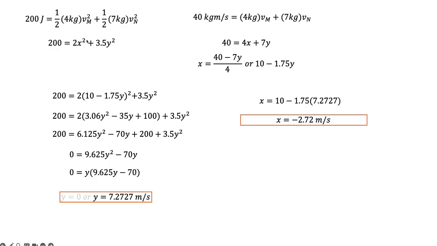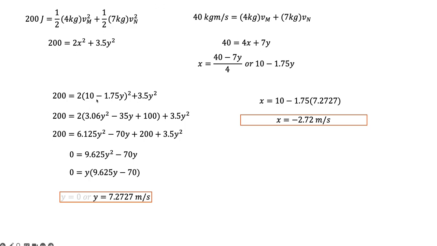And I'm just going to reduce this. So 200 equals 2x squared, because half of 4, and then half of 7, 3.5y squared. And then over here, on the momentum side, I have 40 equals 4x plus 7y. Okay? So I'm going to take this and solve it for x. So I get 40 minus 7y divided by 4, or divide that 4 over, I get 10. x is equal to 10 minus 1.75y. Okay, cool. So now I'm going to plug that in for x over here.